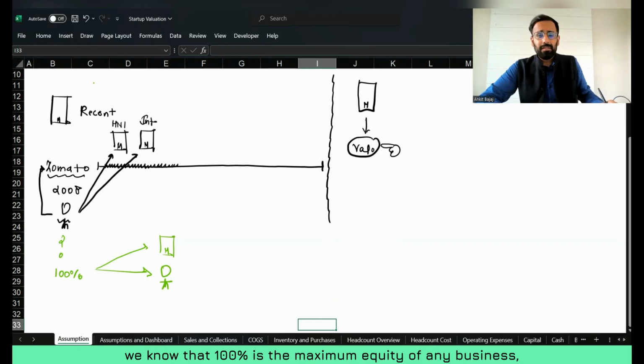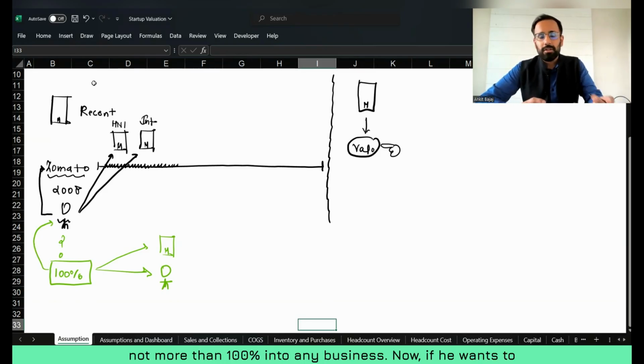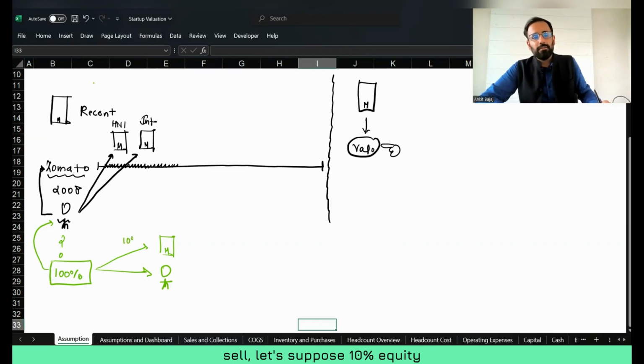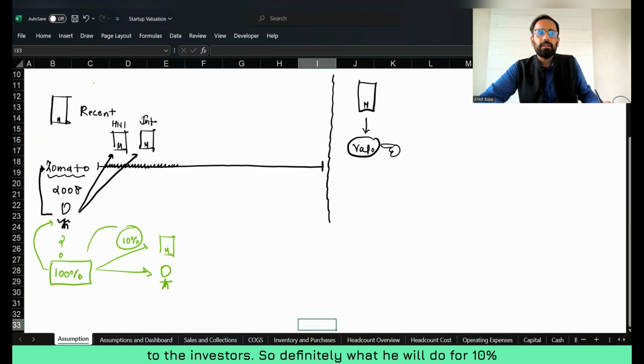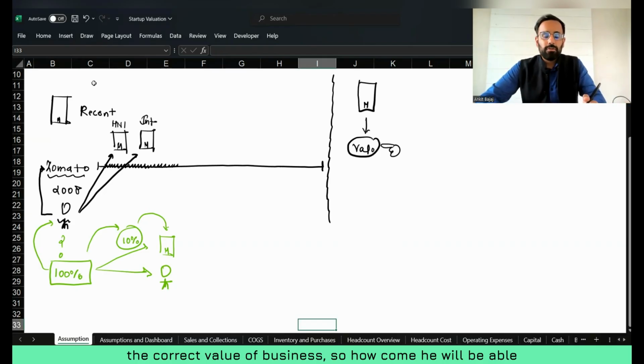Because 100% is the maximum equity of any business, and equity cannot be more than 100%. If he wants to sell, say, 10% equity to investors, then for that 10% he will charge some amount. But if he does not know the correct value of the business, how will he be able to raise the funds?